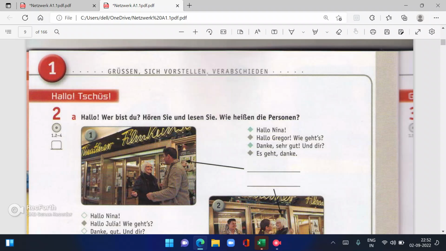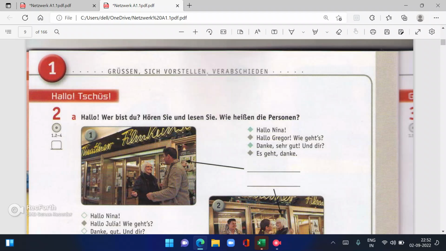Hallo, wer bist du? Hello, who are you? Hören Sie und lesen Sie. Wie heißen die Personen? So, hallo, who are you? Hören Sie: you have to listen and read.